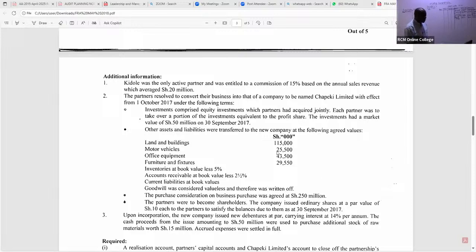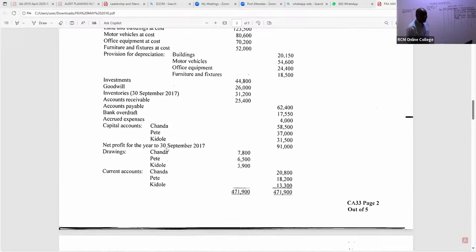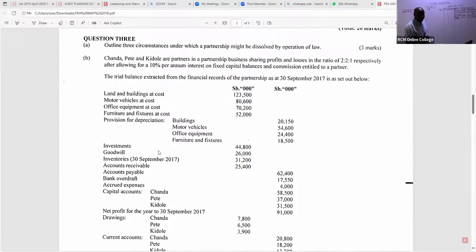But of importance is for us to appreciate here that we have land and buildings, we have motor vehicles, which were transferred to the new company. We have office equipment, we have furniture and fittings. We have inventories, accounts receivable absorbed by the new company. So in this case here, let's take them to the realization account as we tick. If you have your past papers, tick, so you don't forget any.